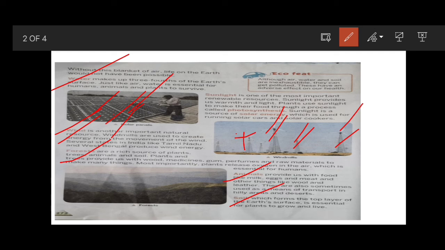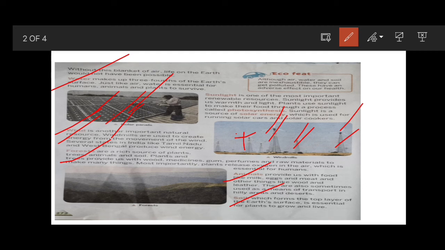So dear children, I hope you understood about renewable resources. In this class we have learned about all the natural resources. What are the natural resources? Land, forest, energy sources and minerals. All the natural things which are not man-made are natural resources, which we can use.